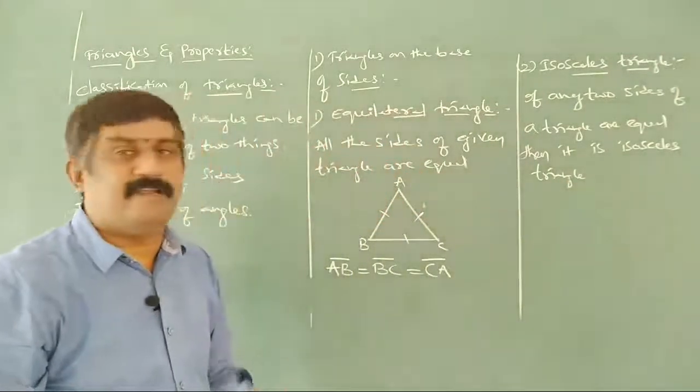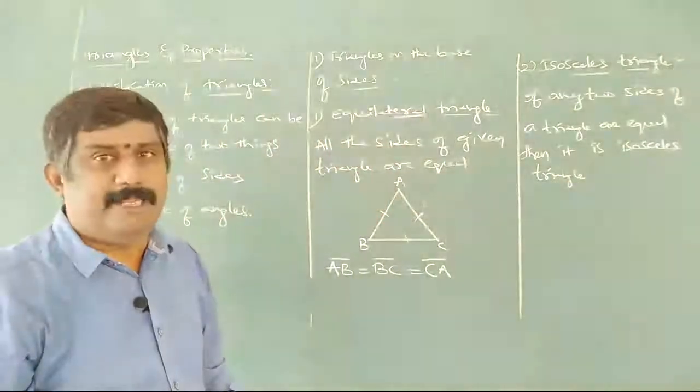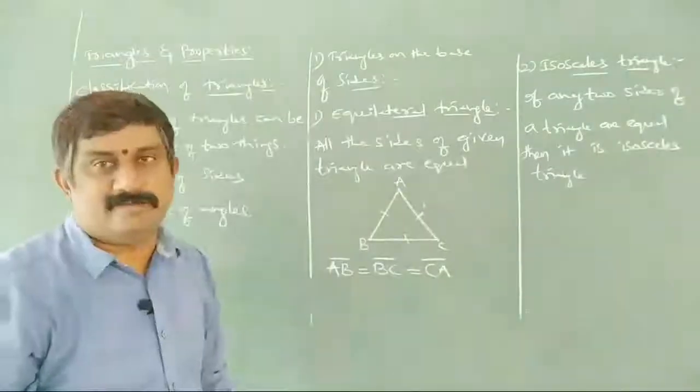If any two sides of a triangle are equal, then it is an isosceles triangle.